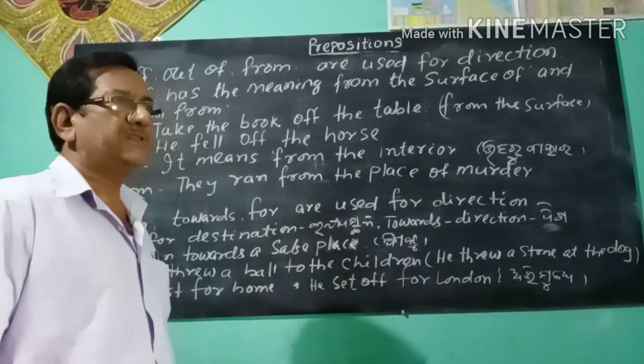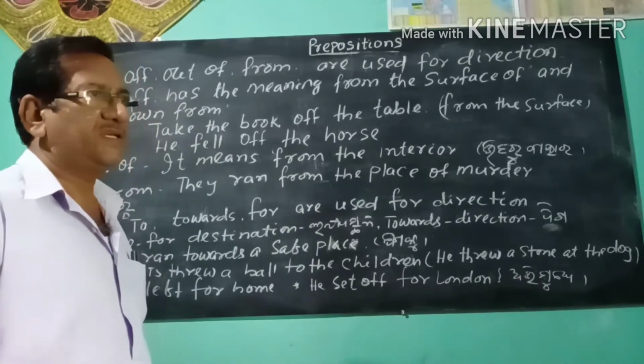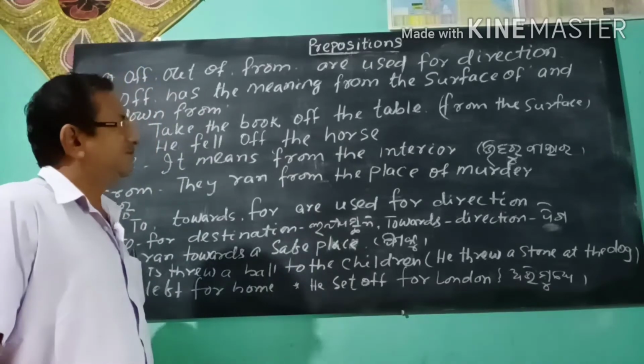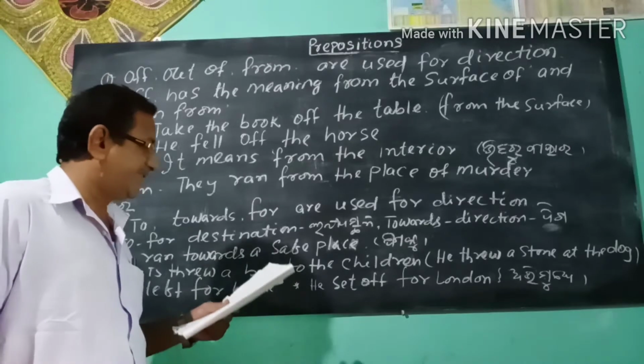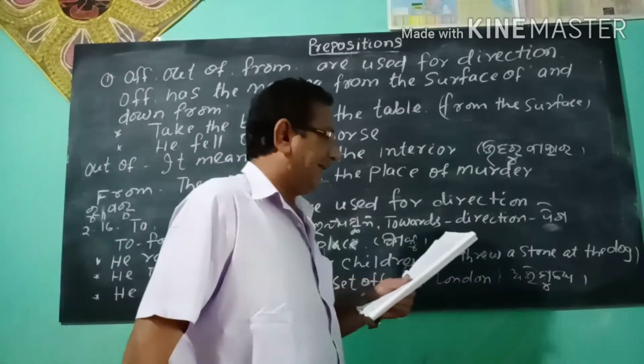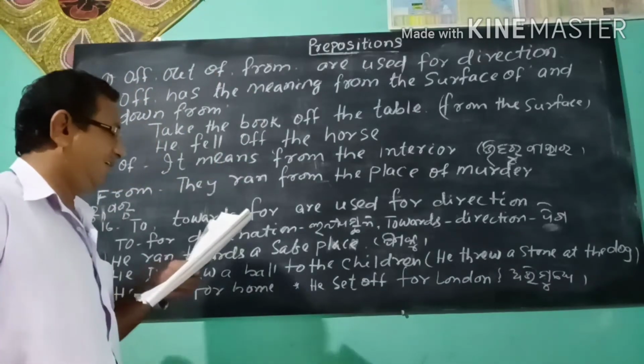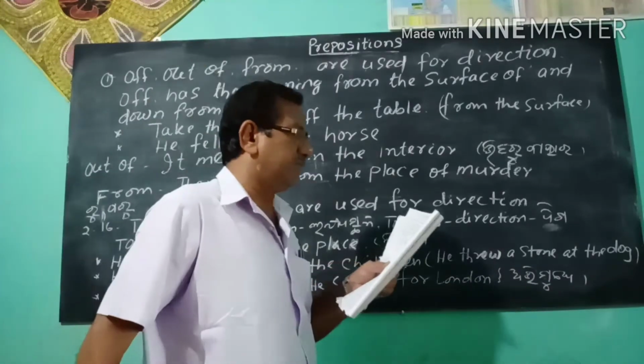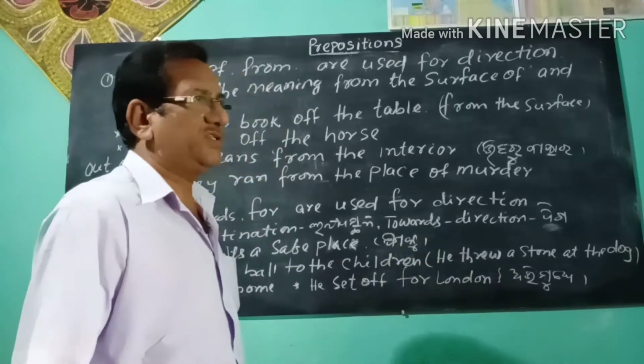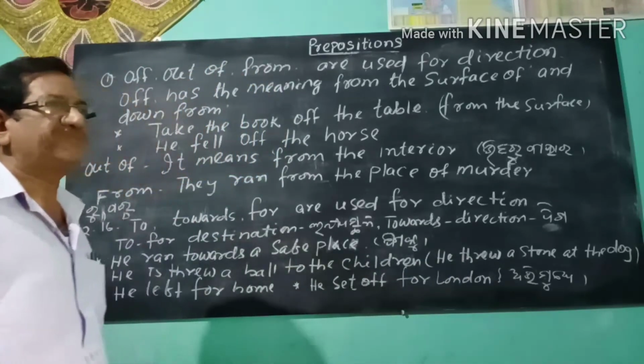Today, the topic is preposition. Preposition of place. In my previous class, I have already discussed before you some of the prepositions of place.